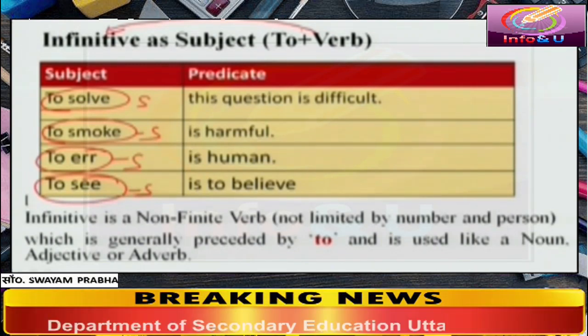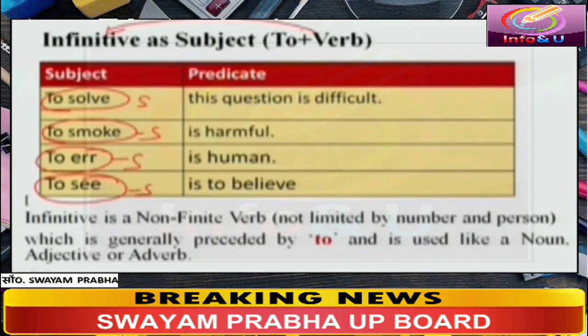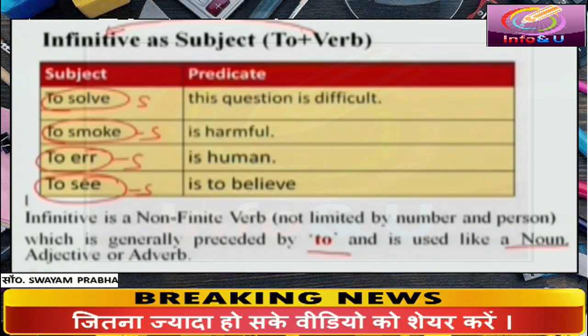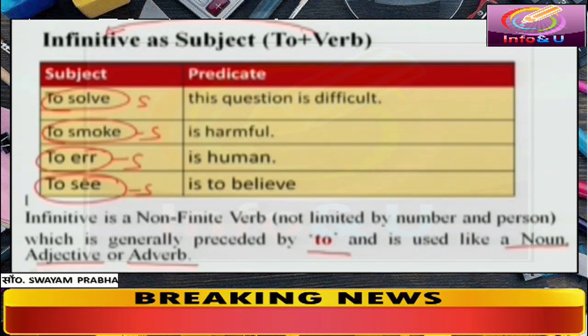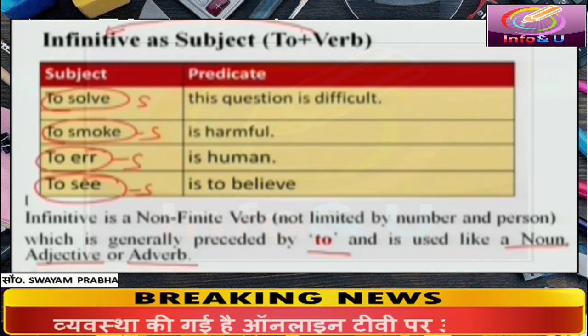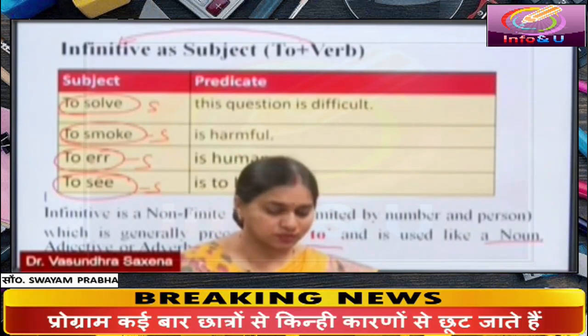This we will deal in your next chapter. It is generally preceded by to. We place to before the verb and it is used like a noun, adjective or adverb. So this way we have seen gerund and infinitive can be used as subject.